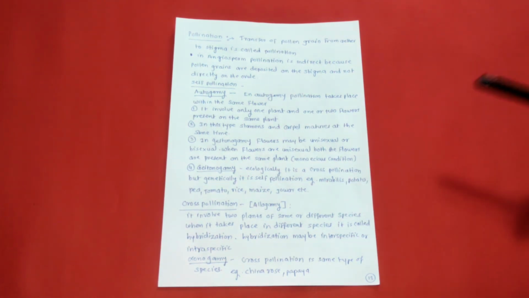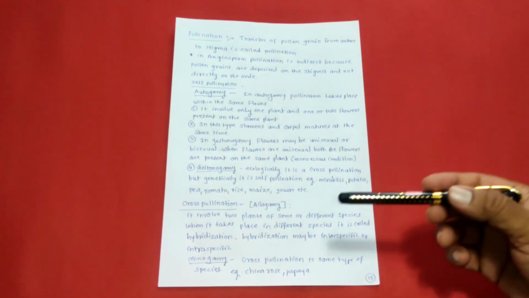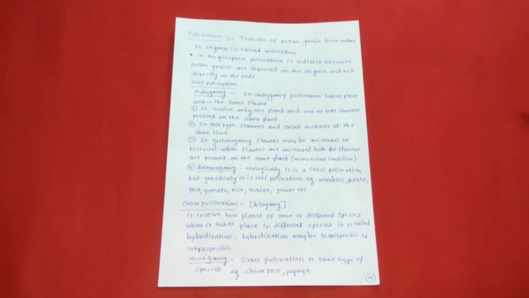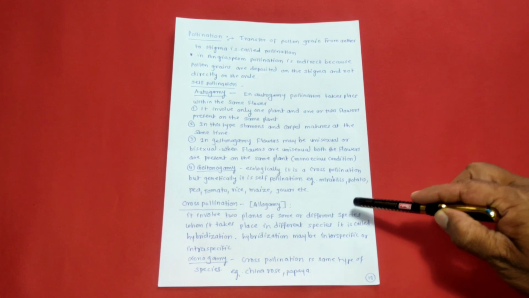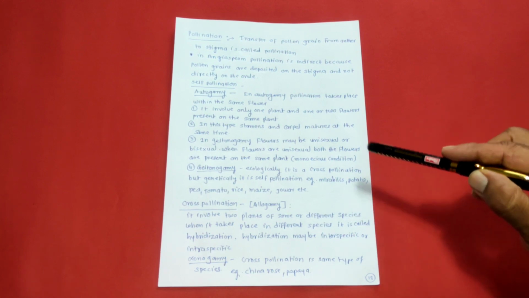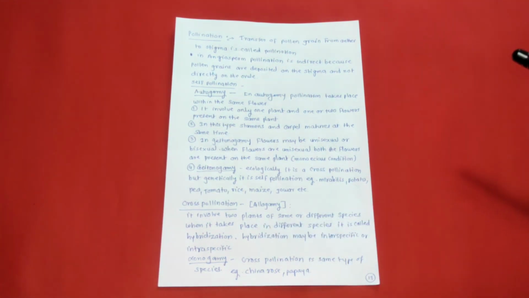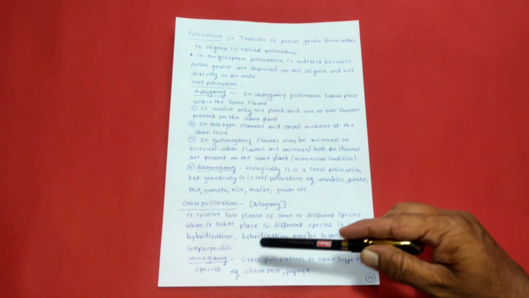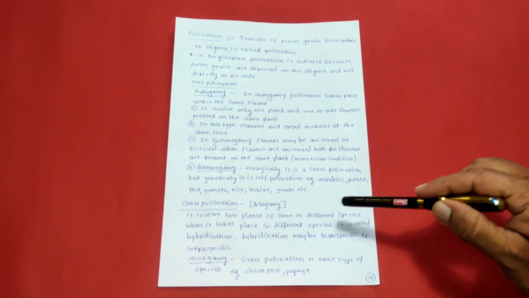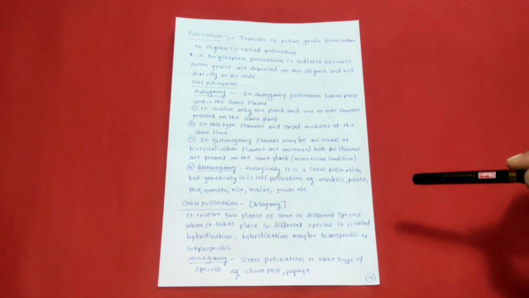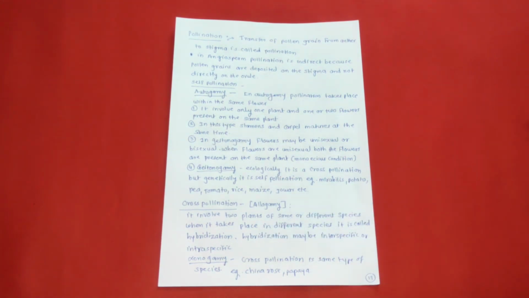The next one is cross-pollination. Cross means in between the two plants. Transfer of pollen grain from anther to stigma from one plant to another, one flower to another, or in between. So it involves two plants of same or different species. When it takes place in different species, it is called hybridization. Hybridization may be interspecific or intraspecific.